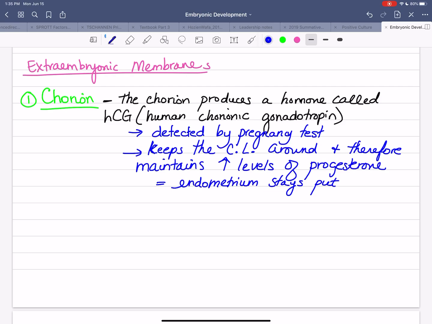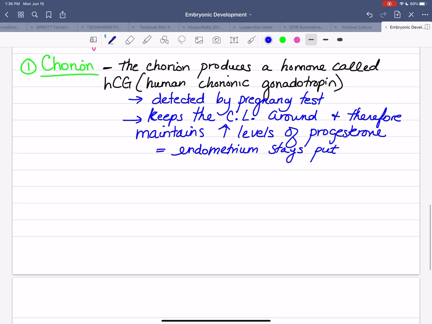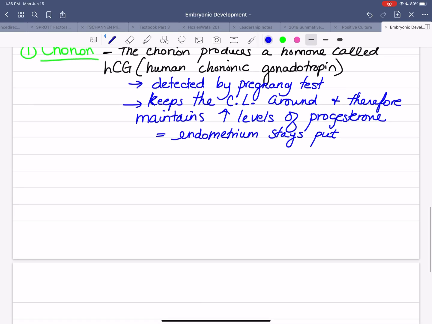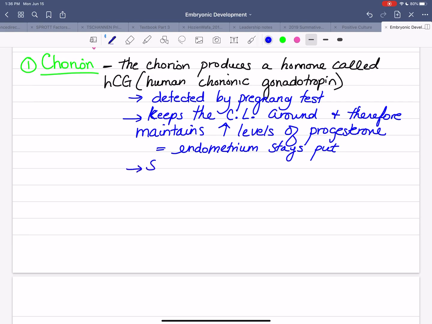And remember, we said that the way that you get your period is progesterone levels drop and you shed your endometrium. In this case, the endometrium stays put because the levels of progesterone are kept high, okay? And this hormone is going to be secreted for the first few weeks. Until the placenta forms.